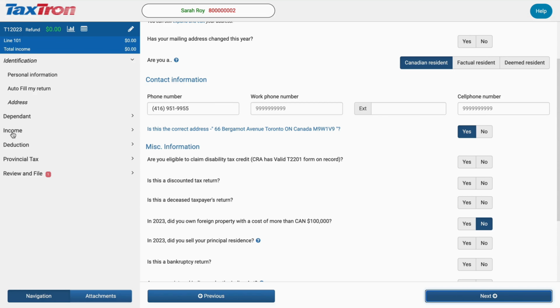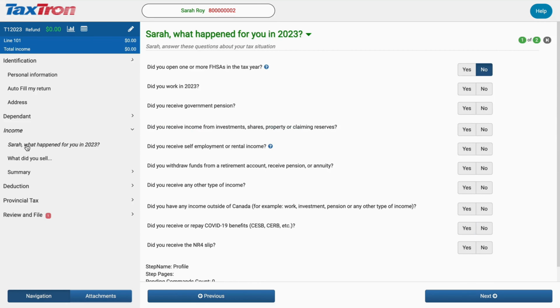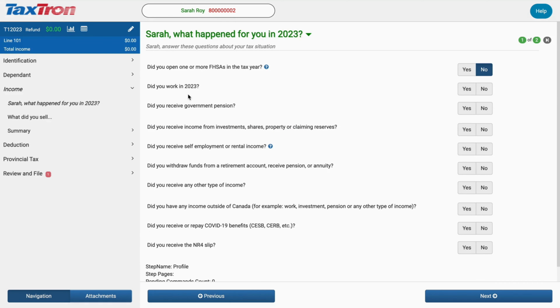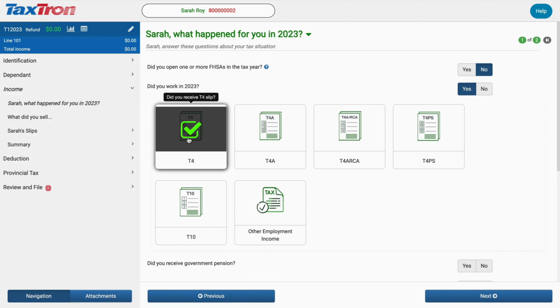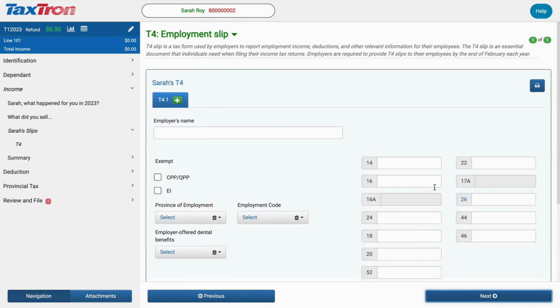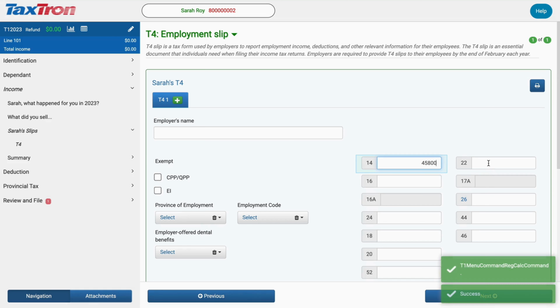Navigate to the Income tab and locate the Profile tab. You will need to answer yes to the question, did you work in 2023? Then, check the box for T4. On the next page, you will land on the T4 section.